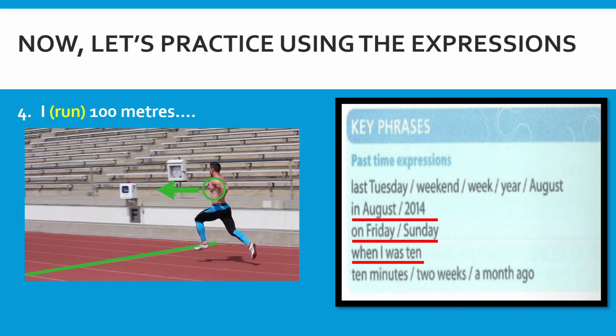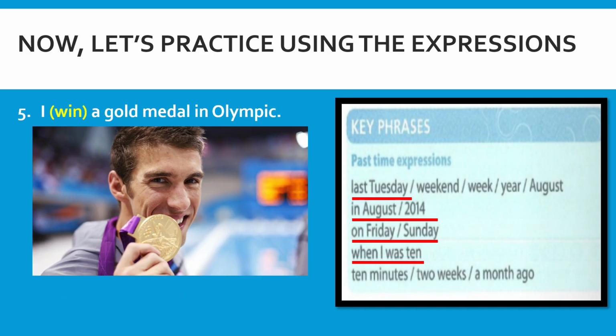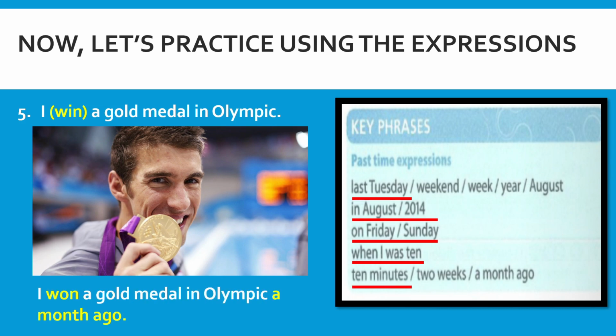Number 4, I run 100 meters. Change run into past simple. It becomes an irregular verb. Ran, I ran 100 meters last Tuesday. Last but not least, I win a gold medal in Olympic. Okay, win we change into past simple becomes won. So I won a gold medal in Olympic a month ago. Okay, so these are the examples of time expressions that we can use for the sentences here.